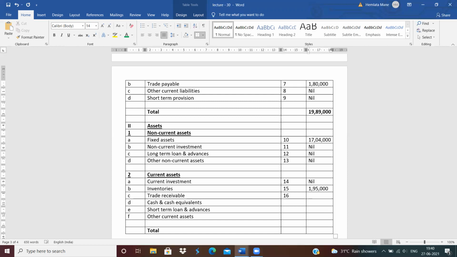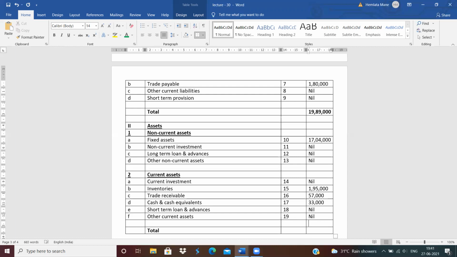Next is 16 number. 16 number is trade receivable. In that come the debtors. Amount of debtors is 57,000. Next is 17 number, cash. Amount of cash is 33,000. Next, 18 number is nil. Next is 19 number, also nil.